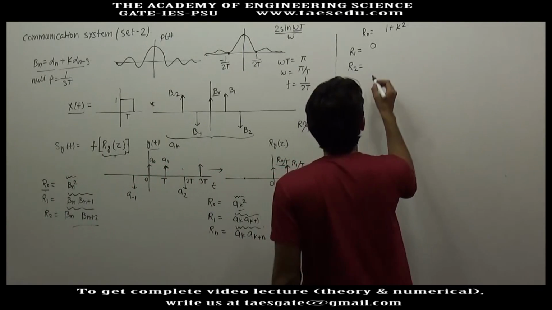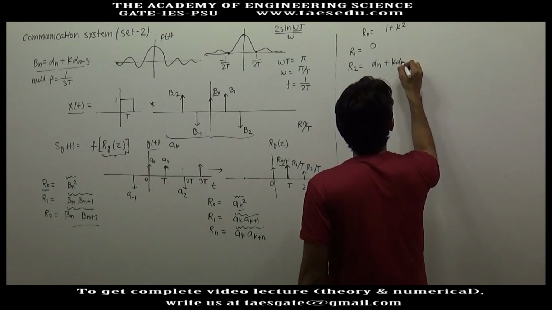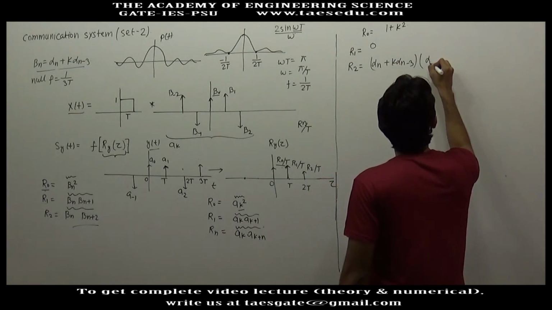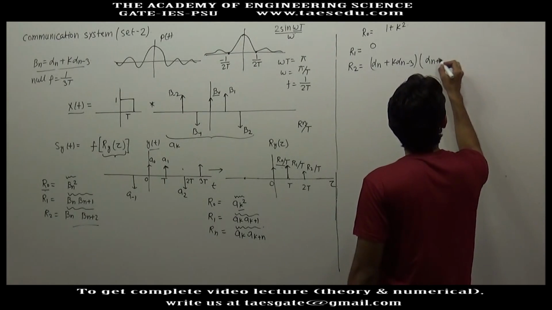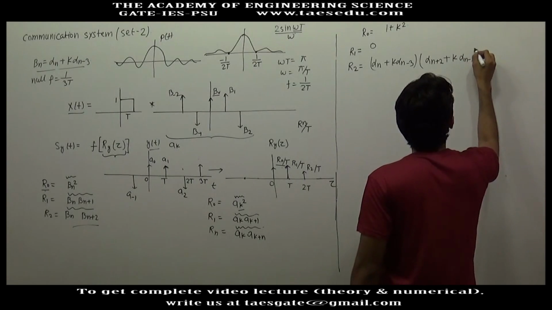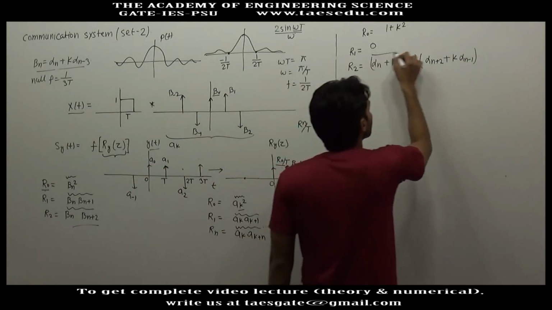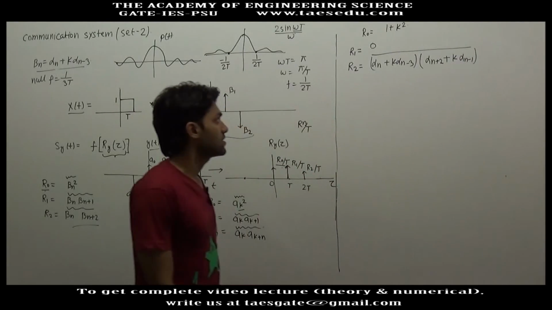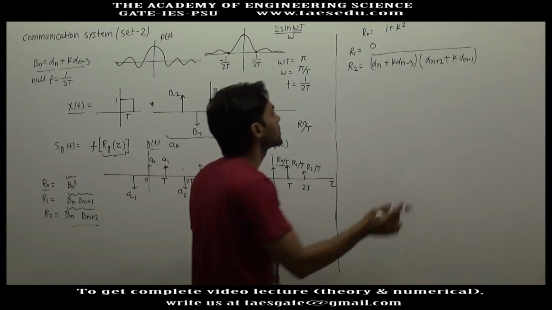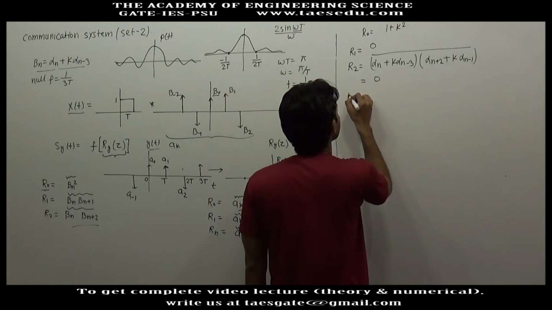Bn is alpha n plus k alpha n minus 3, and Bn plus 2 will be alpha n plus 2 plus k alpha n minus 1. Now if you multiply and then take the average, you don't have any square of alpha, so each term will contribute 0 average. So this is also 0.